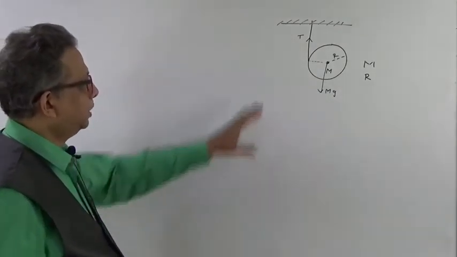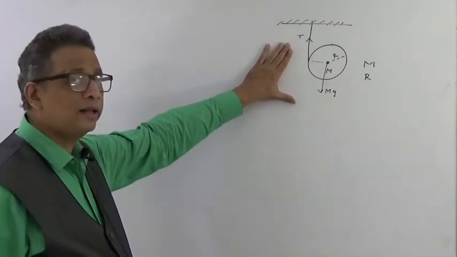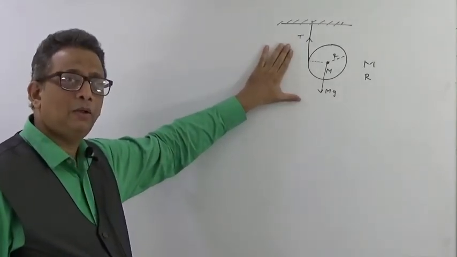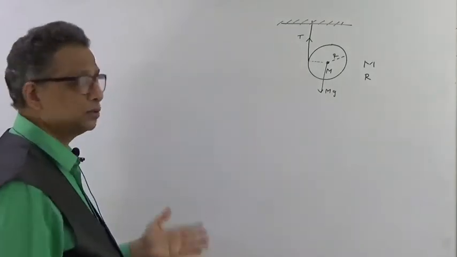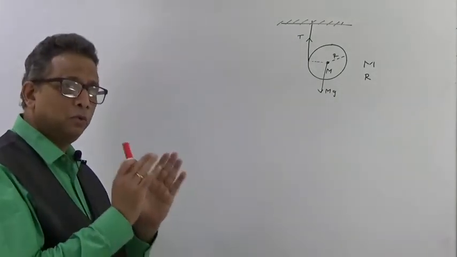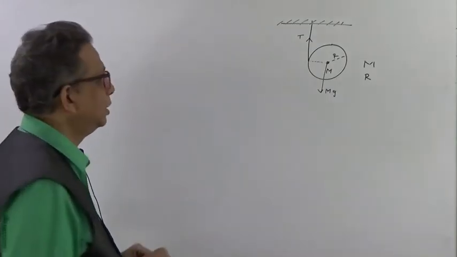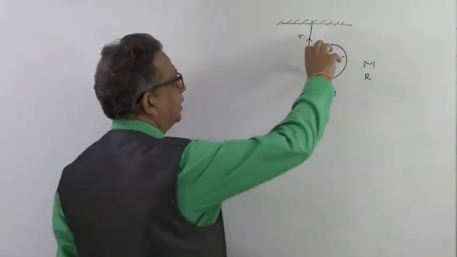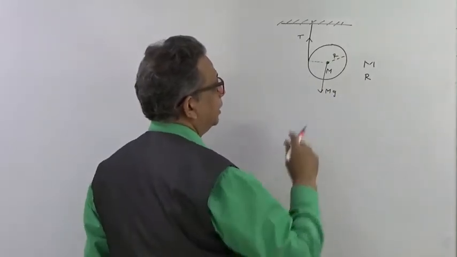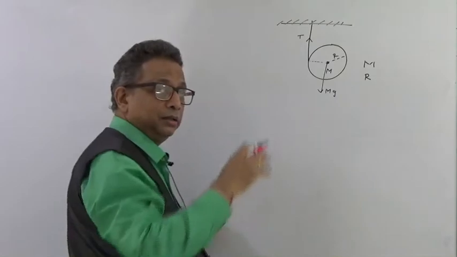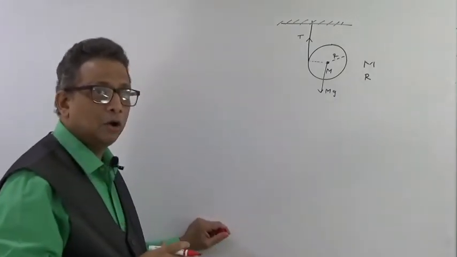First of all, we can draw an FBD of this, the way we do an FBD for our normal linear motion. Just follow those steps, in the same way as we did for linear motion. When we had a mass m falling down, because there is a tension T by which it is held, definitely the falling acceleration will not be equal to g.